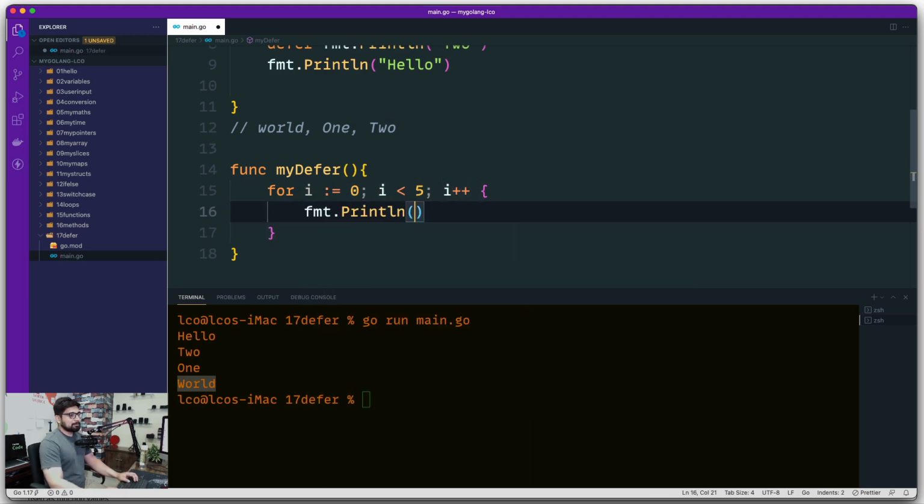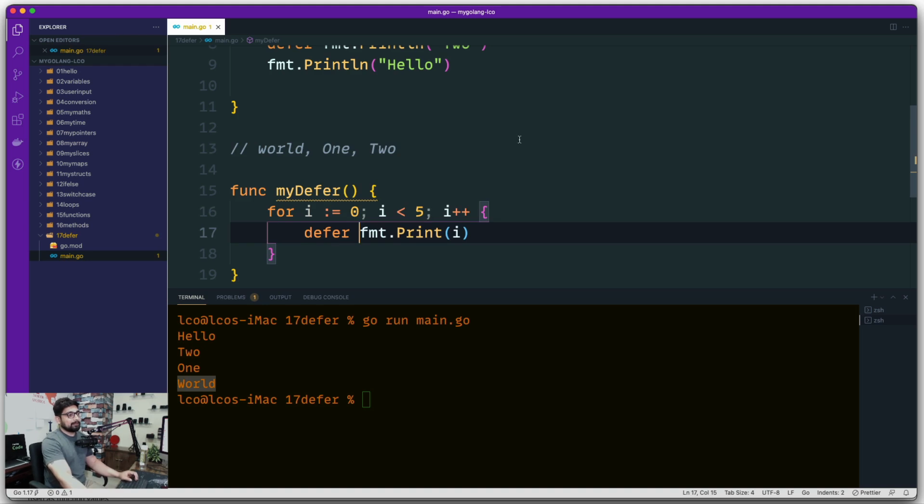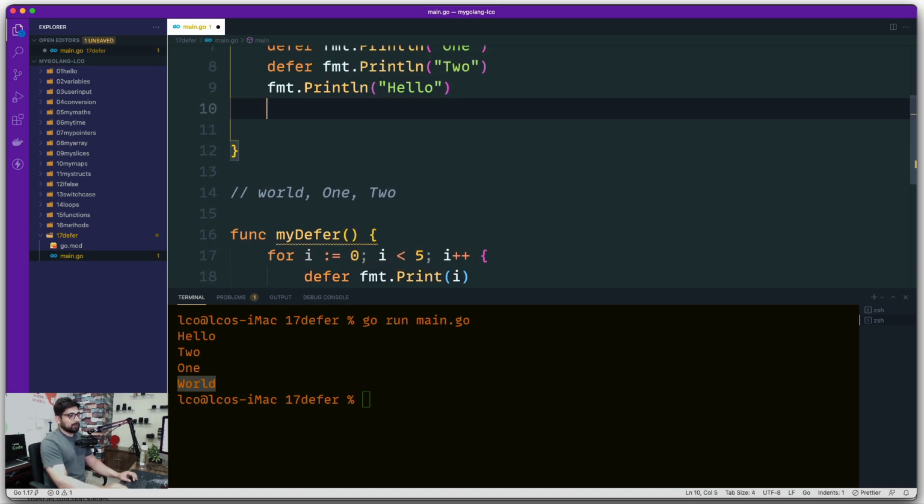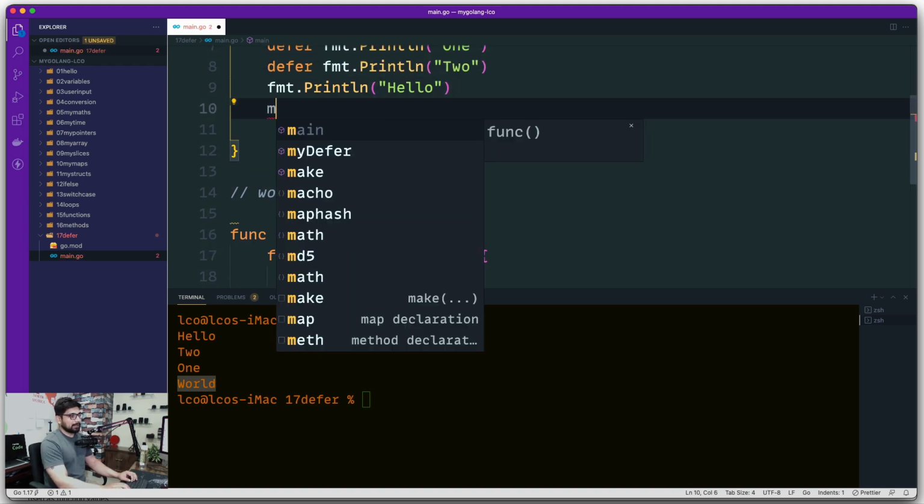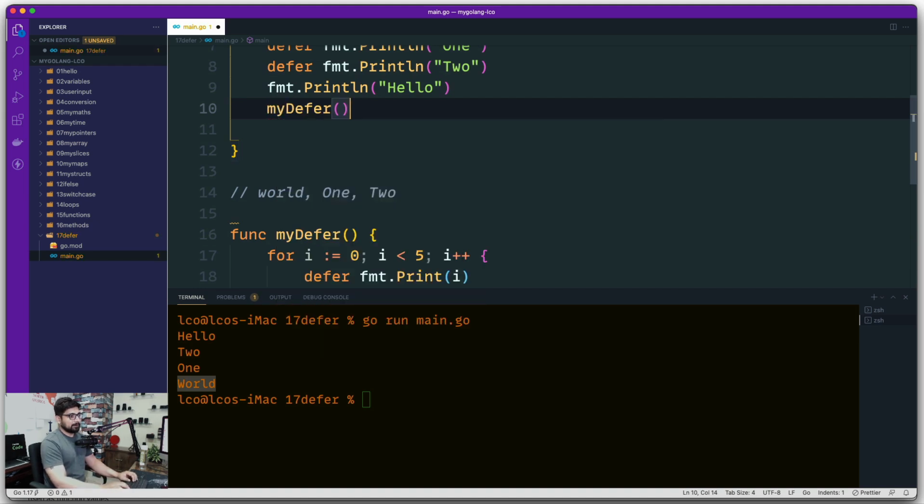And I'll just say println, and I just want to print the value of i. Now this is fine, there is no surprise up here, but can you imagine what's going to happen if I go ahead and defer this statement up here? Now very interestingly, I go ahead and call this line as my defer. There we go.